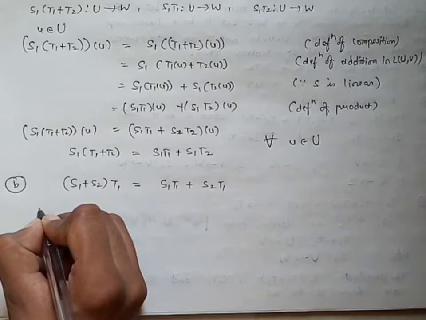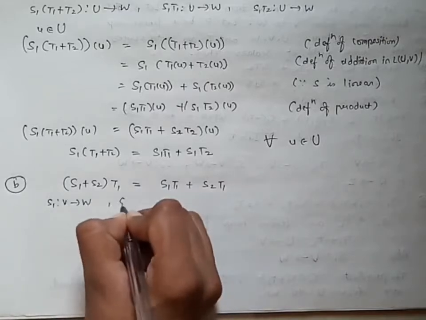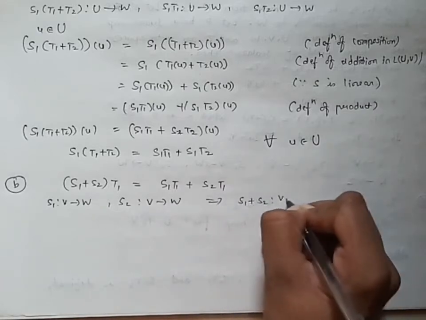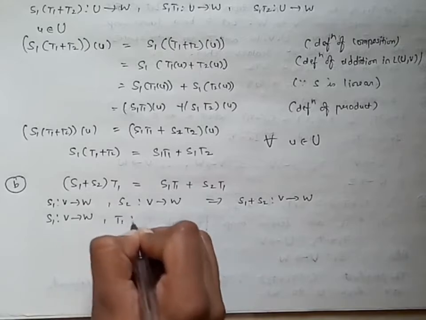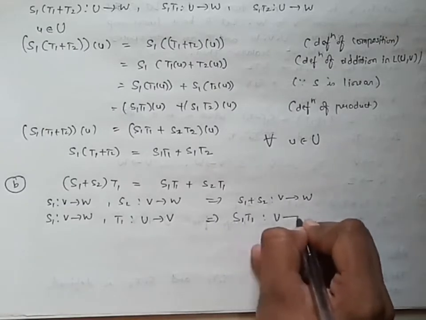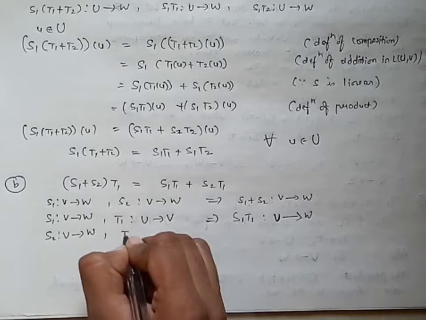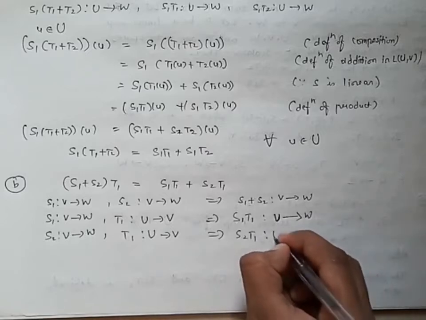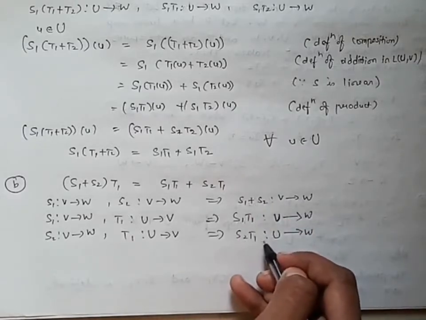So we'll see. Since S1 and S2 are mappings from V to W, S1 is a mapping from V to W and S2 is also a mapping from V to W. This implies that the addition of S1 and S2 is defined, and this is a mapping from V to W. Also, S1 is a mapping from V to W and T1 is a mapping from U to V, so S1 T1 is defined, which is from U to W. Again, S2 is a mapping from V to W and T1 is a mapping from U to V, so S2 T1 is defined, which is from U to W. So we can conclude that the product of S1 plus S2 with T1, and S1 T1, S2 T1 are defined.